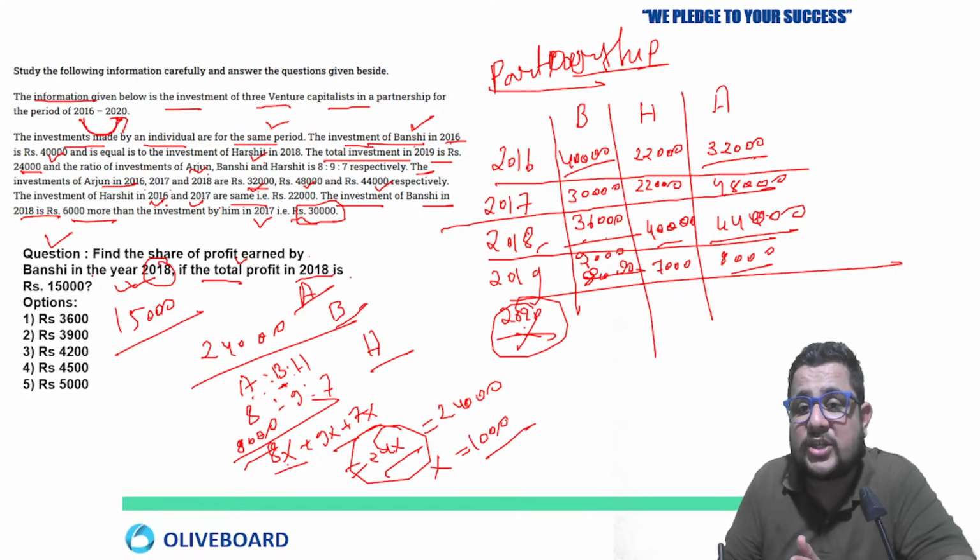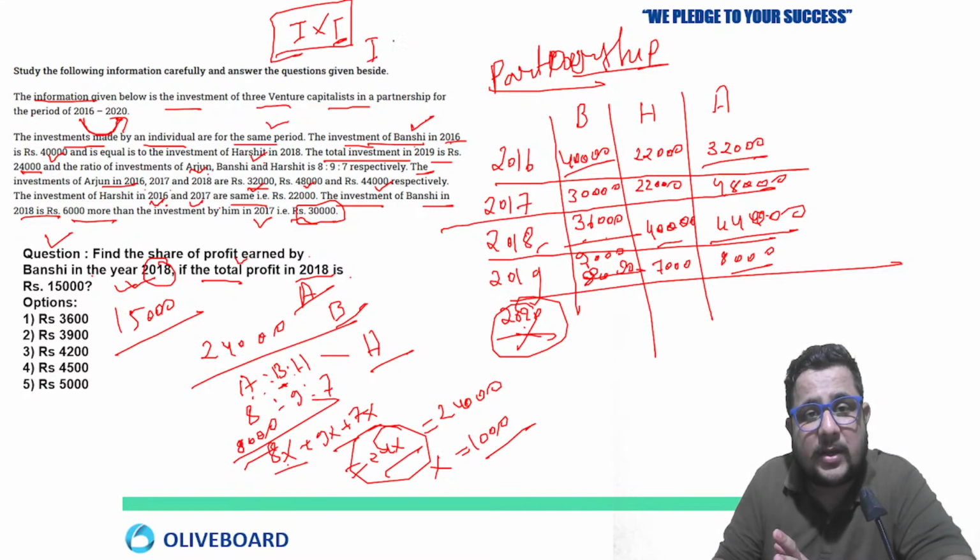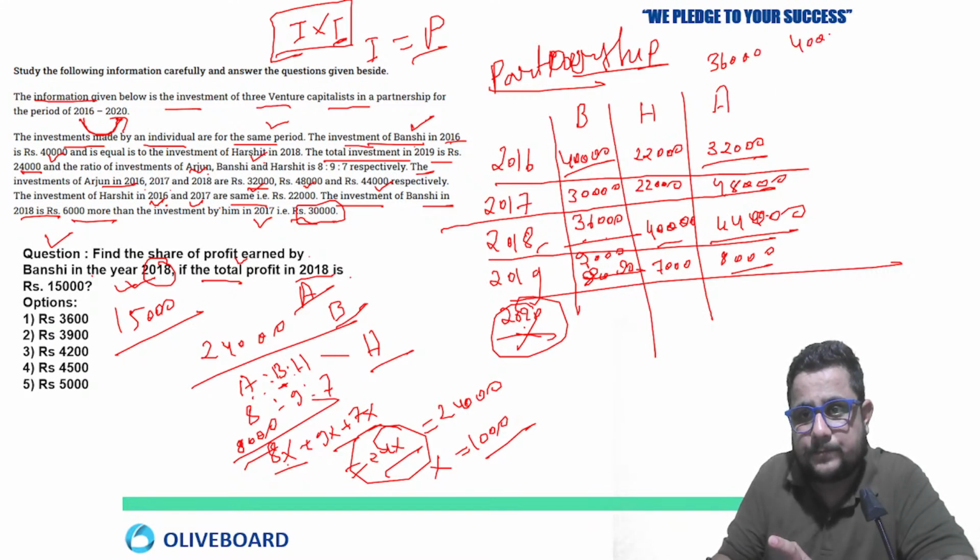See, in partnership, profit ratio depends on the product of investment and time. Here time is the same for all, so investment ratio will be equal to profit ratio. So the investments of these three we know: 36,000, 40,000 and 44,000. Just take the ratio here.